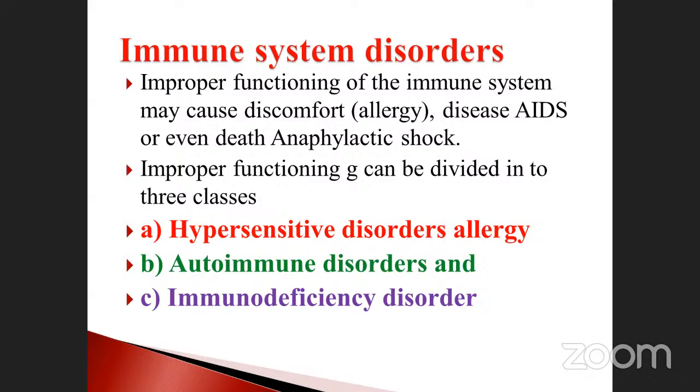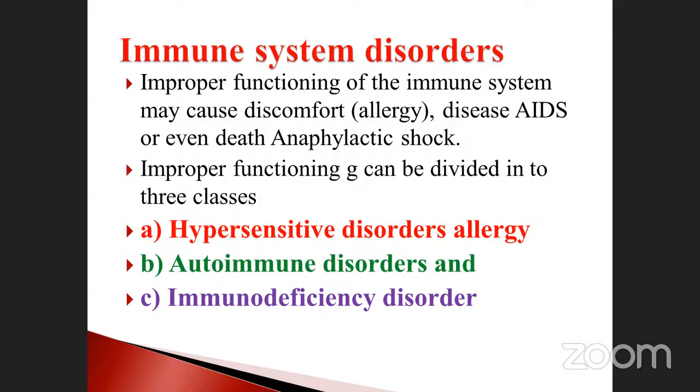Suppose it produces more in number, or some other chemical substances, physiological or biological components enter the body. As a result, it damages the cells. As a result, what happened? It will produce diseases. So that is also an immune system disorder. They may be divided into 3 classes: hypersensitive disorder, autoimmune disorder, and immunodeficiency disorder. These are the 3 types of improper functioning of the immune system that have been reported by many scientists.